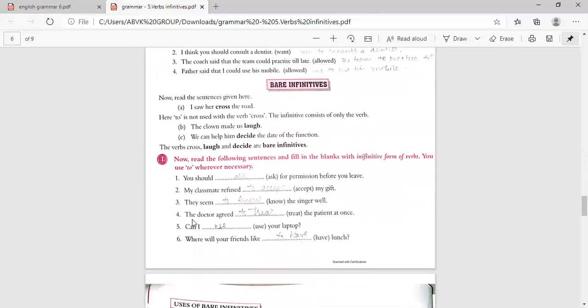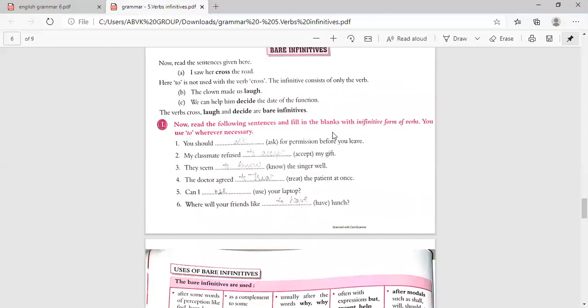Now read the following sentences and fill in the blanks with the infinitive form of verbs, and use to wherever necessary. Now, you should dash ask for permission before you leave. So how will you write it? You should ask. Only that, you should ask for permission before you leave. My classmate refused dash accept my gift. So here, my classmate refused to accept my gift. They seem dash know the singer well. They seem to know the singer well.